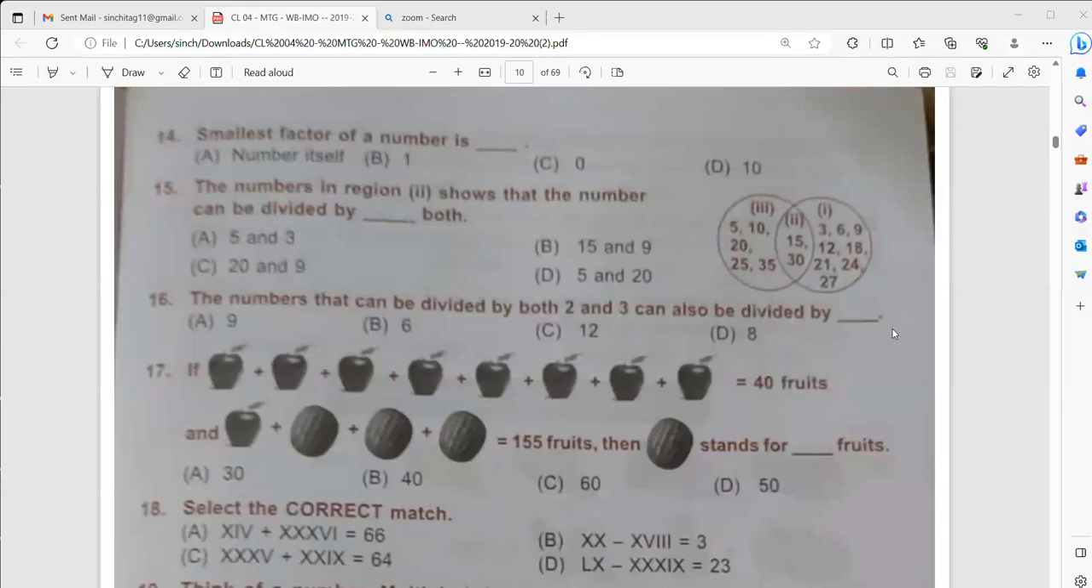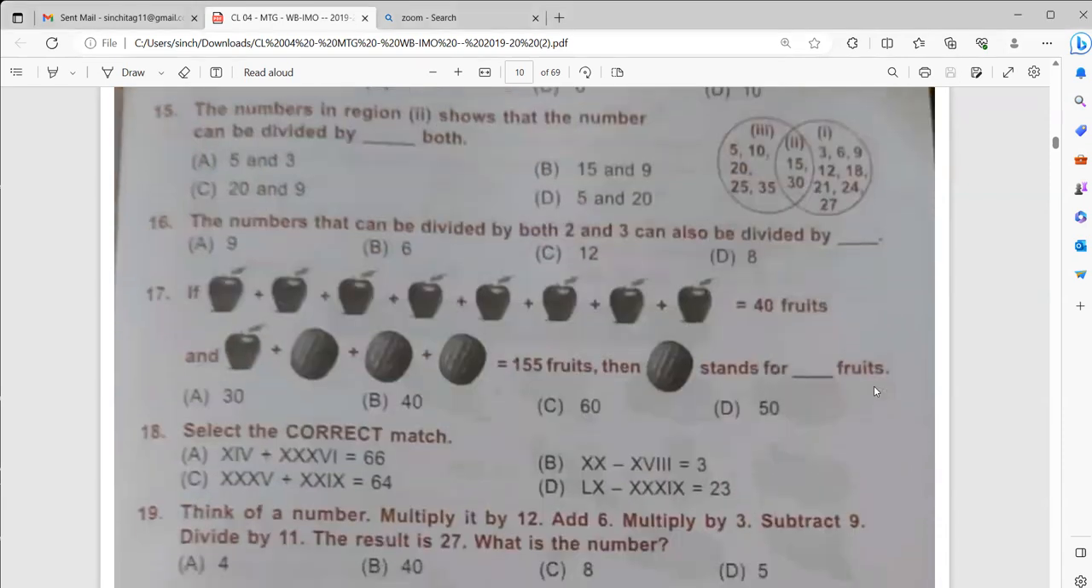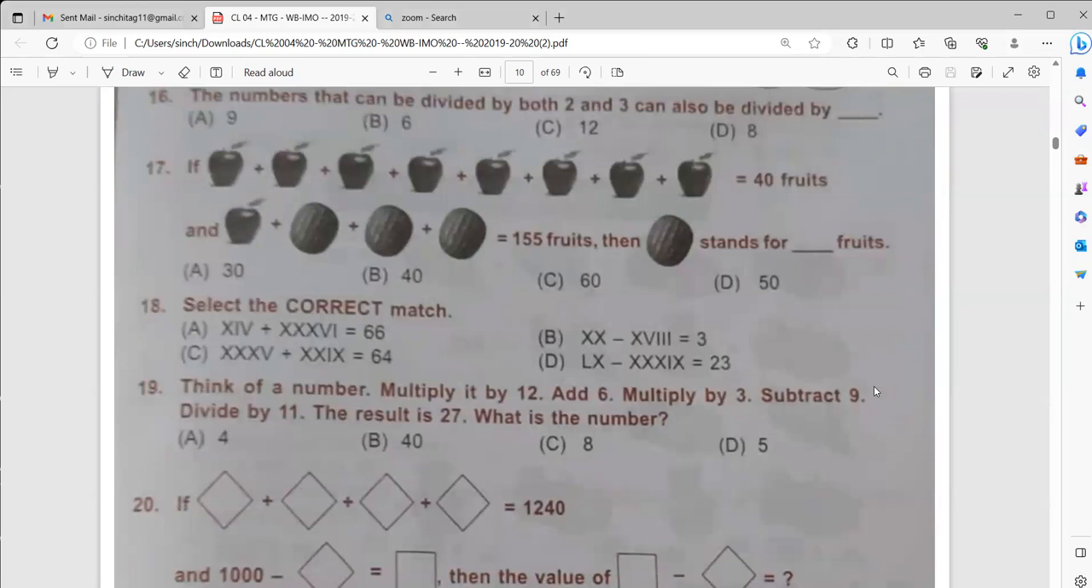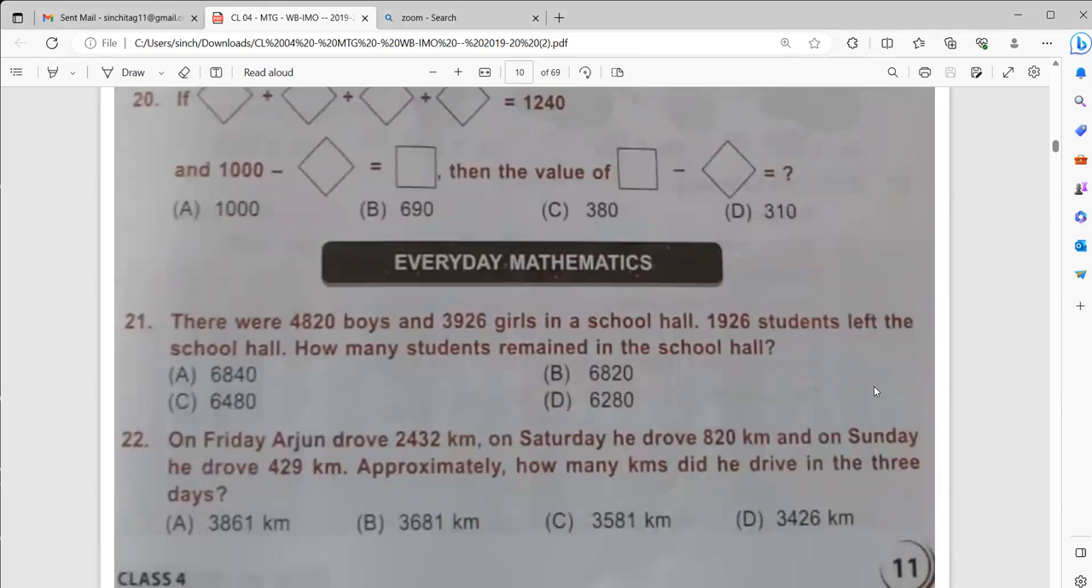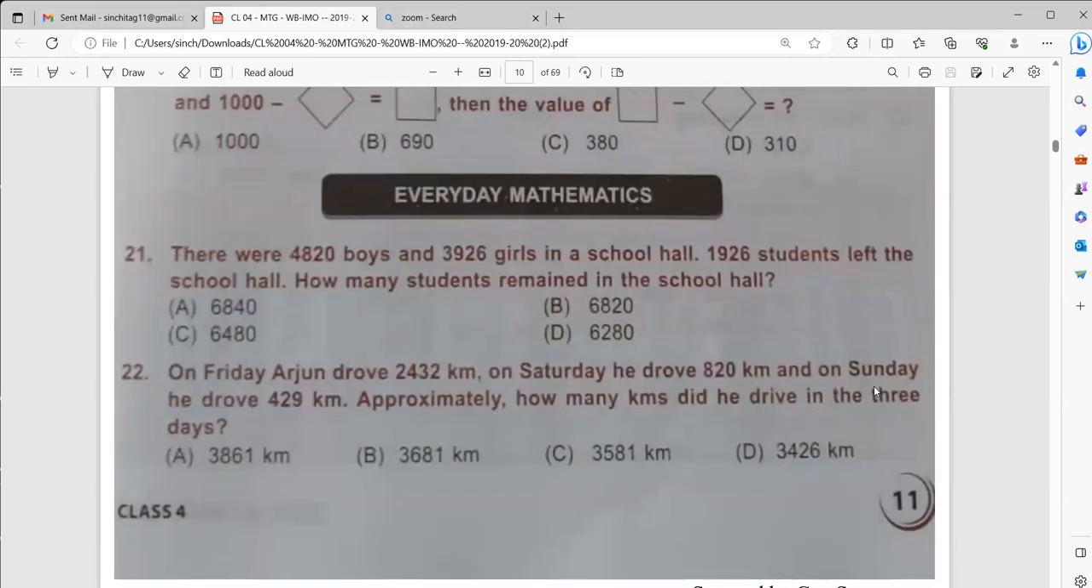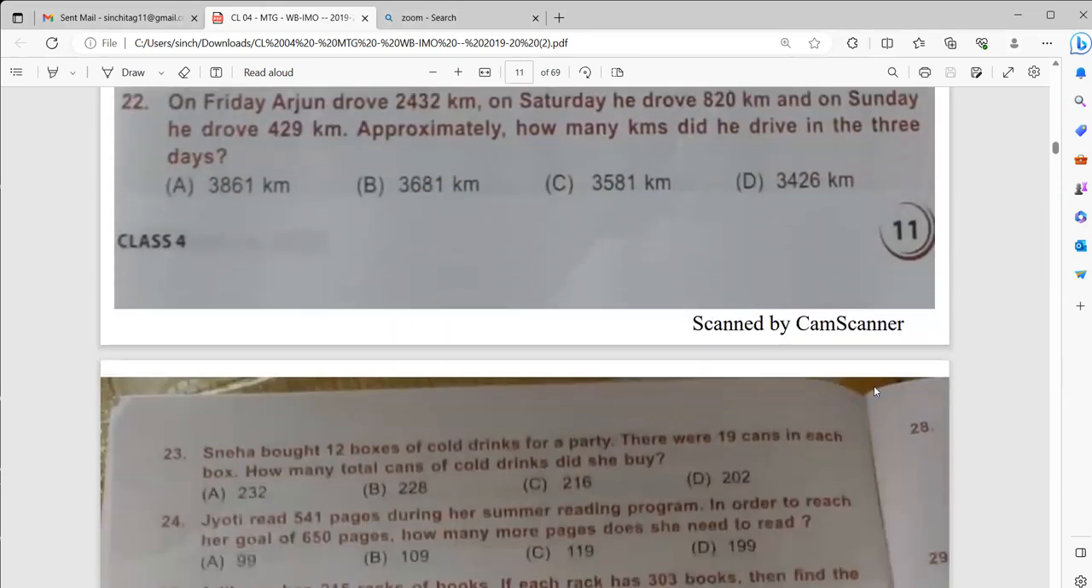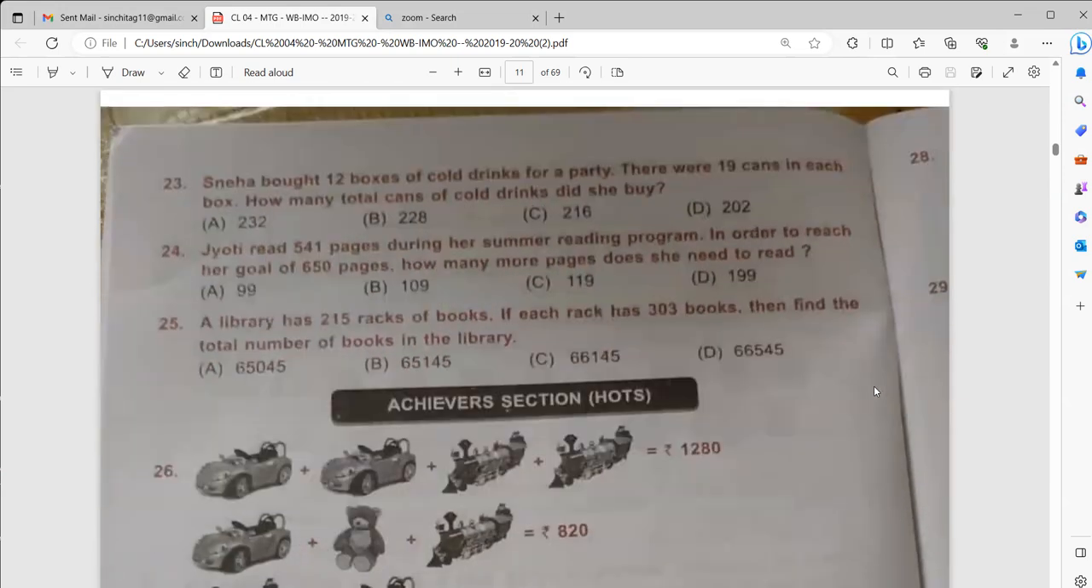Good evening, everyone. In these sums, we need to solve all the sums and please send me the answer in the comment section. I will check and let you all know whether it is correct or not. These are all the sums of page number 11. Then we will move to page number 12.